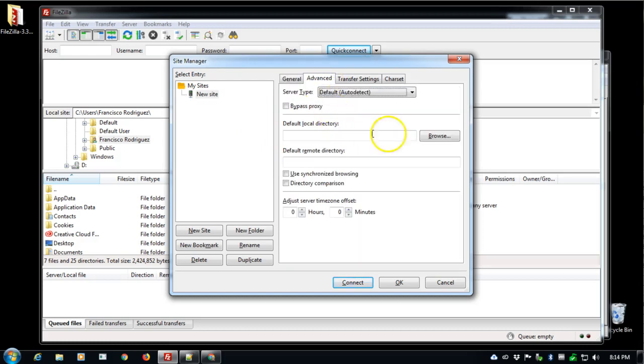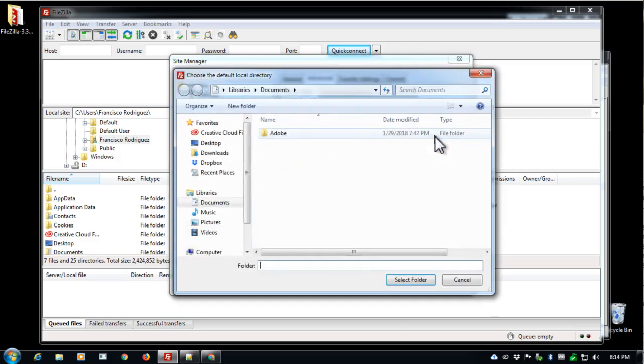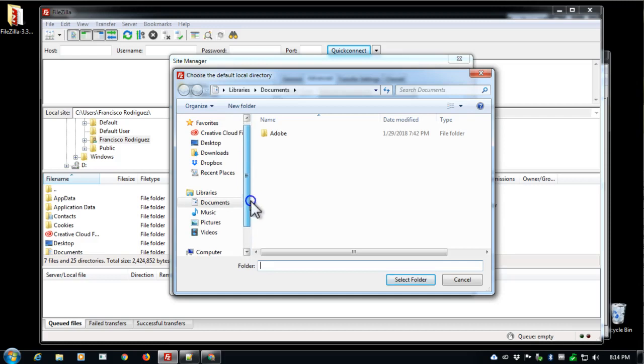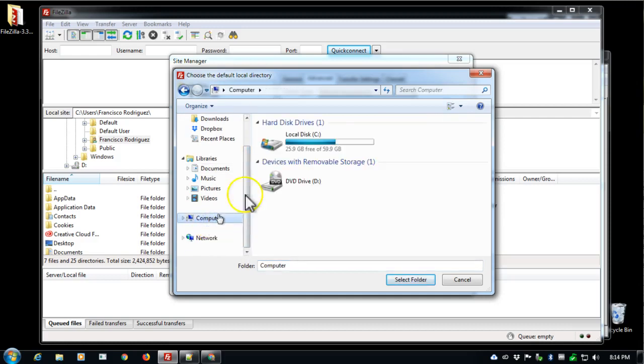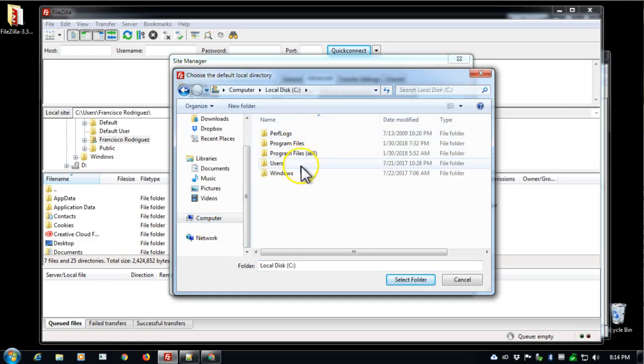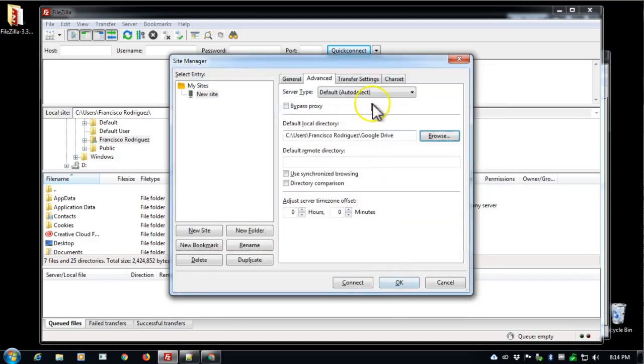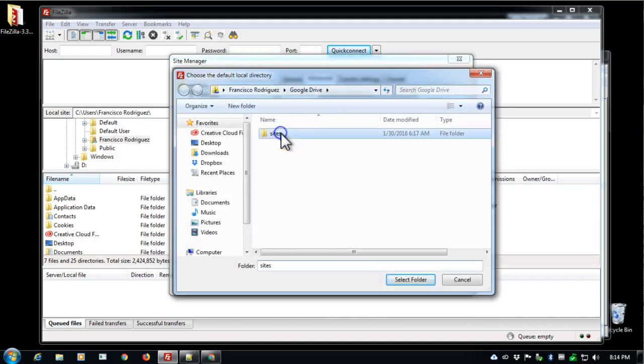I'll click on Advanced, and since this, once again, is a new machine, I'm going to browse for a place to put it. I like to put my sites in my Google Drive, and let me first find that. It's in Computer. It's going to be in the C drive under Users, B, and Google Drive, and I needed to go a little bit deeper into sites, and there I have franciscorodriguez.com.